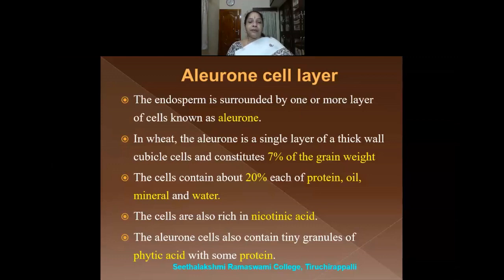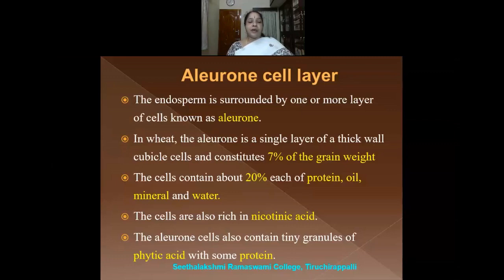This will constitute 7% of the grain weight. The aleurone cells contain 20% protein, 20% oil, 20% mineral, and 20% water. That is the composition of the aleurone layer. The cells present in the aleurone are also rich in nicotinic acid, which is nothing but niacin, a B vitamin.